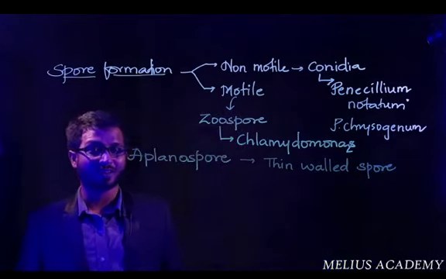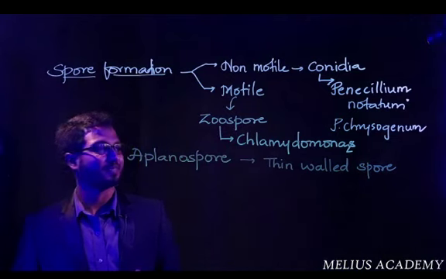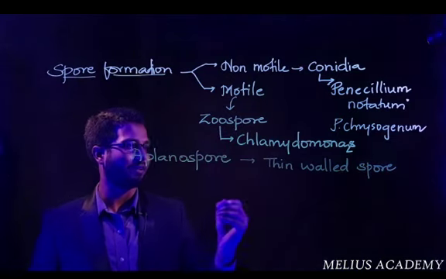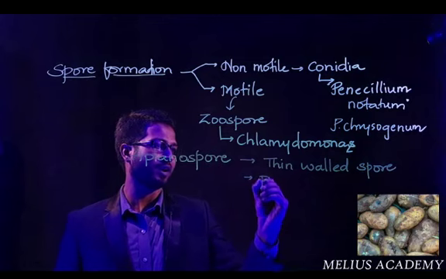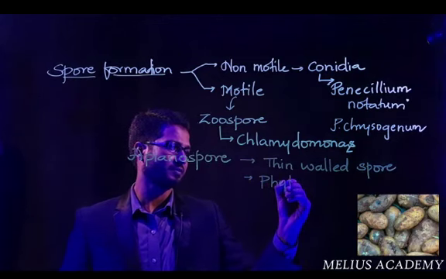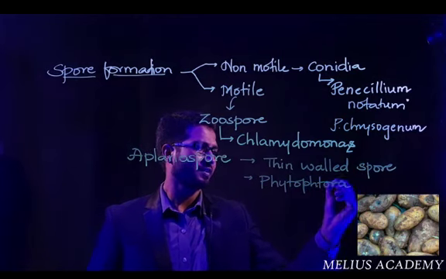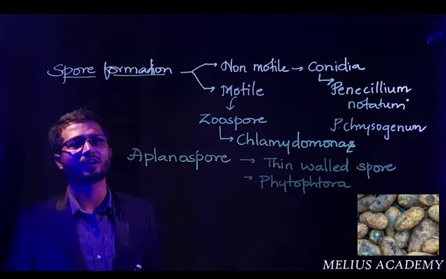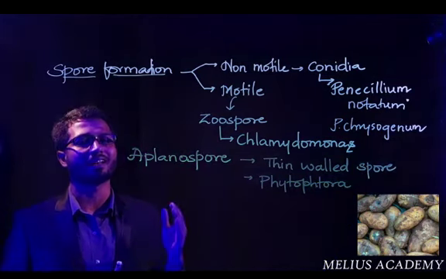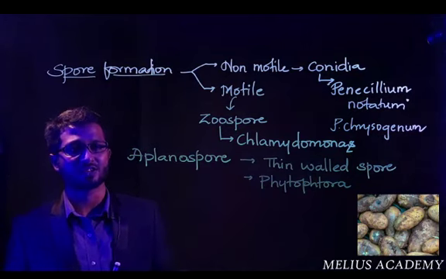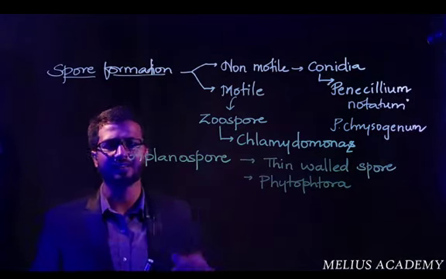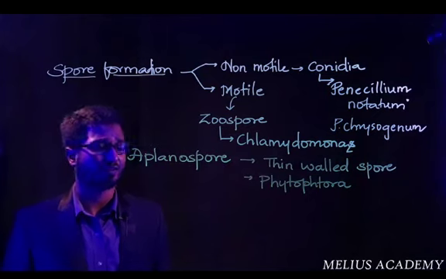Let us also talk about examples for this. Under aplanospore, we have a fungus called Phytophthora. This is an organism which killed more than 1 million people in Ireland because of a disease caused in potato. We will talk about this again in 11th standard or first PU part.